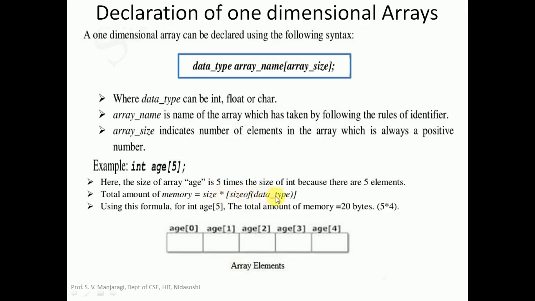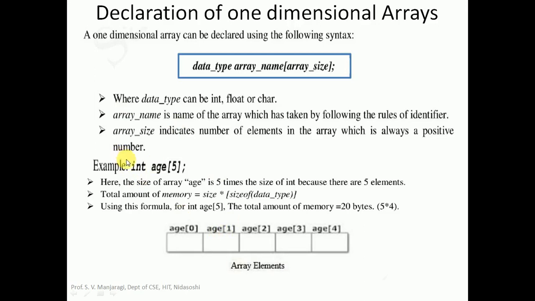We already learned that the size of the data type depends on the operating system. If the operating system is 16-bit, the size of integer type will be 2 bytes. If the operating system is 32-bit, the size of integer type will be 4 bytes. Let us assume that the operating system we are using is 32-bit. In this case, the size of integer type will be 4 bytes.